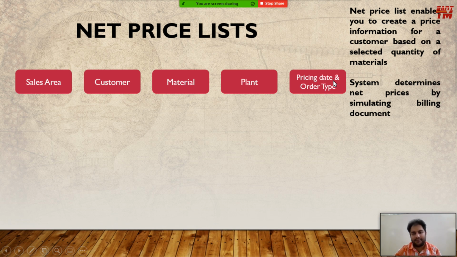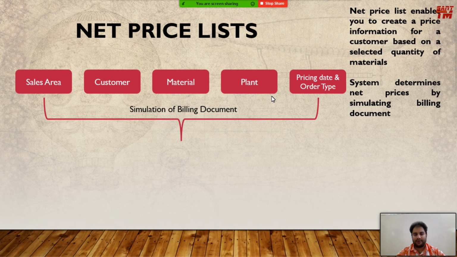And the order type simply means the type of order that we want to get. It can be return order, purchase order, normal order, standard order. We have already studied about the order types. So we need to know about these 5 entities. Using these 5 entities, I hope you can create the billing document. If you know the sales area, the customer number, the materials, the plants, the pricing date and order type, obviously the billing document can be formulated.